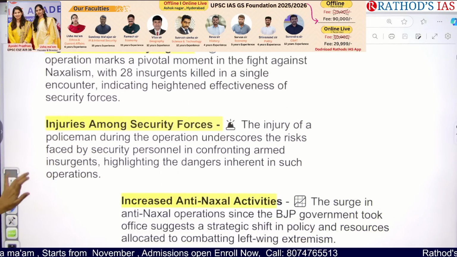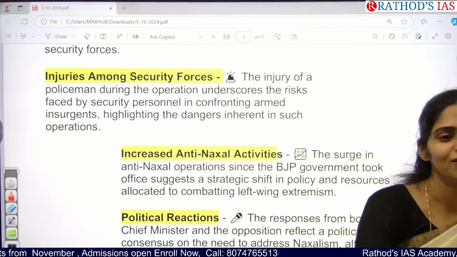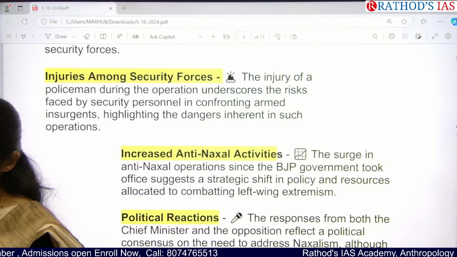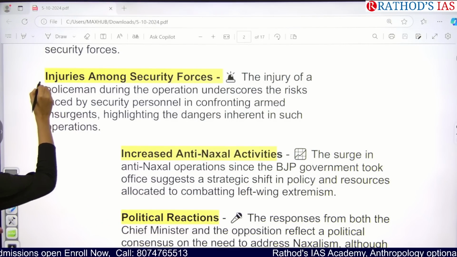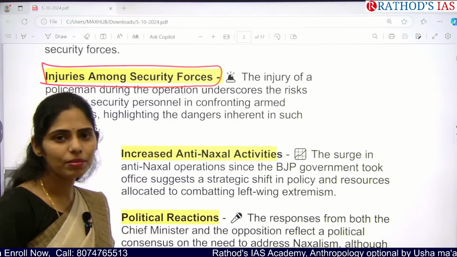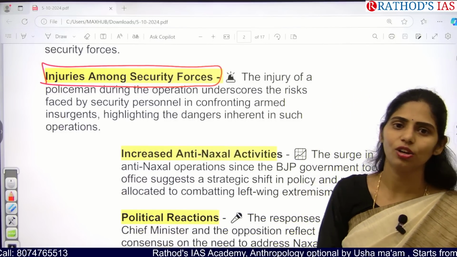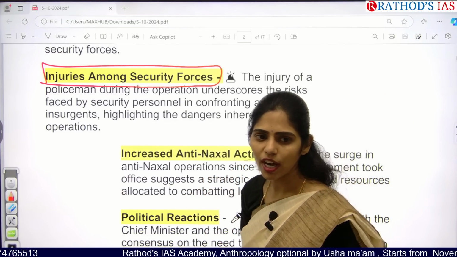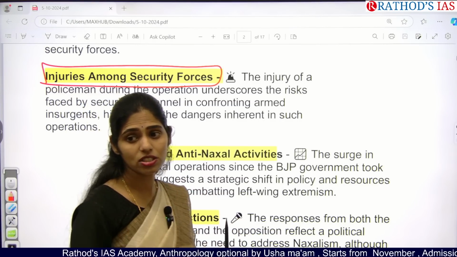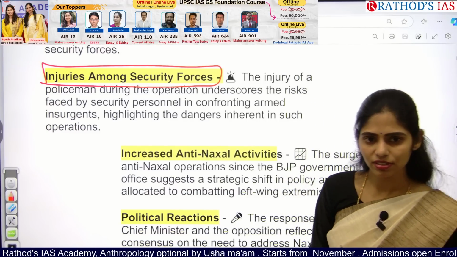And this one here is, on one side Naxalites are being killed, and on the other side obviously these Naxalites will not sit idle, right? They will not keep idle. So they will also be doing some retaliatory attacks. In those retaliatory attacks, injuries among security forces can also happen. That means even our armed police forces need to be very careful whenever they are going on these anti-Naxal operations. So what do they require? They require advanced technology, modern technology. So can you add an international relations dimension here, like which defense equipment we are getting from other countries, right?